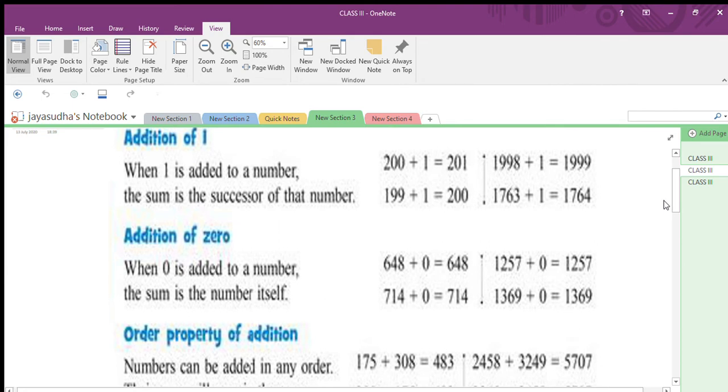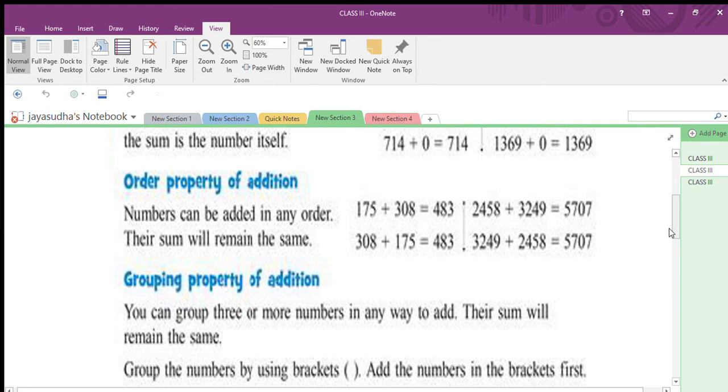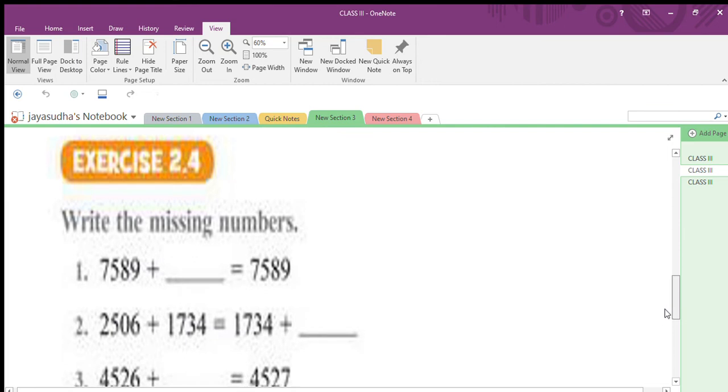What are the properties? All of you tell me. Addition of 1, addition of 0, order property of addition, then one more: grouping property of addition. This is the properties of addition, children. Now, using these properties, you want to do exercise 2.4.